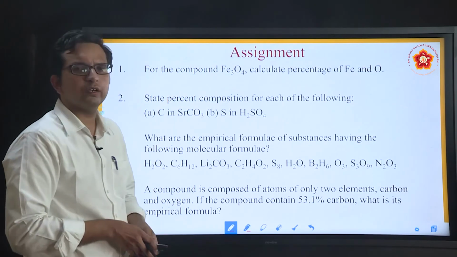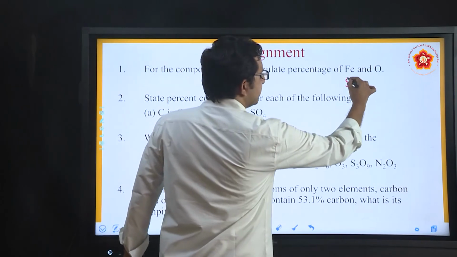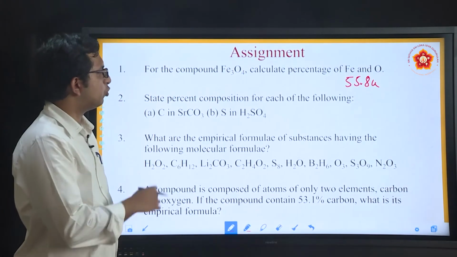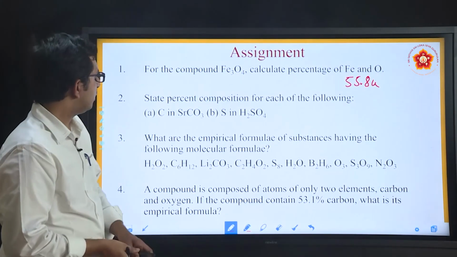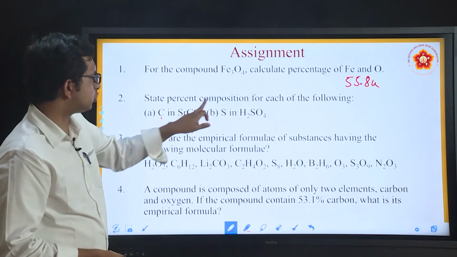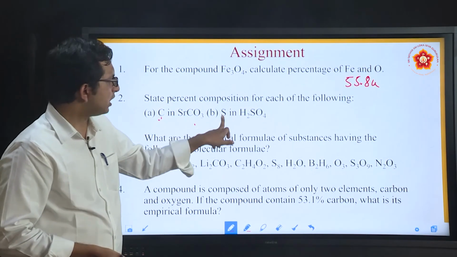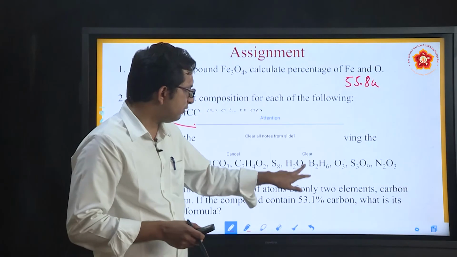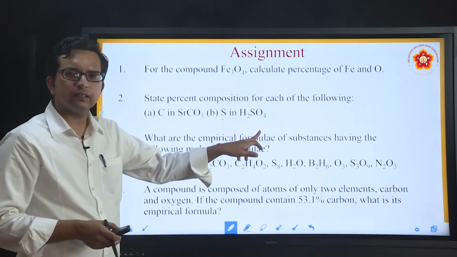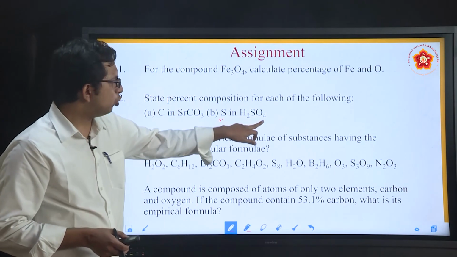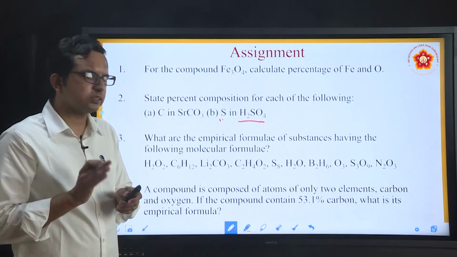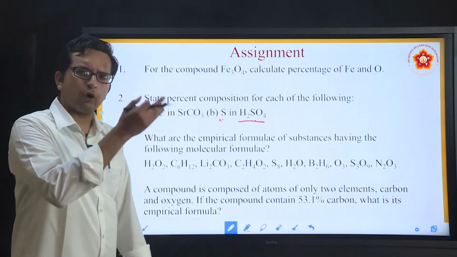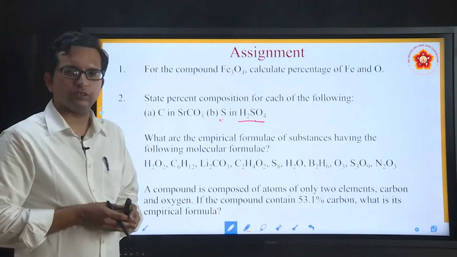For the compound Fe3O4, the molar mass of iron can be taken as 55.8 U. Please try to solve this part here. For the compound Fe3O4, calculate the percentage of Fe and O. Similarly, the percentage composition of carbon in SrO3 and sulfur in H2SO4. So these two calculations will determine the overall masses. You are already aware of how to find, say, sulfur in this. You should first know the mass of sulfur, know the entire mass of this compound, and then the percentage can be the mass of sulfur divided by the mass of sulfuric acid times 100. These types of problems were already done and you can use the same concept for this.